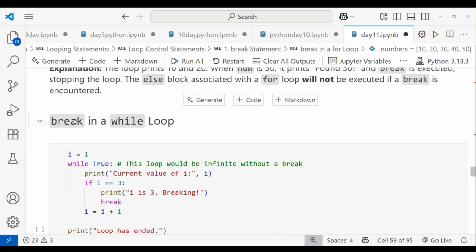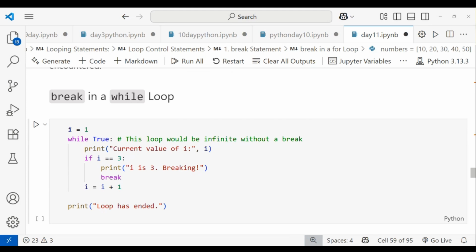And you can use the break in a while loop also. Let me do it. I'm taking i for initializing value, and I've taken 1. So, while True, this loop will not be infinite because of the break. And when I'm printing, I print the current value of i.